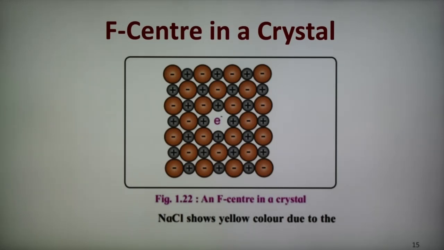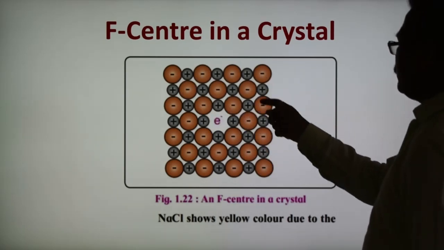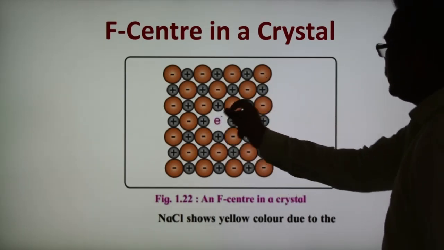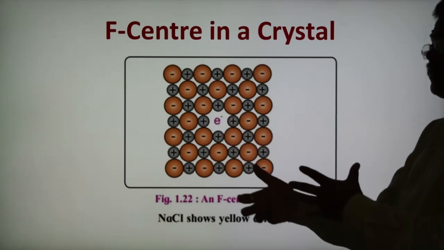Excess sodium in NaCl makes the crystal yellow. Excess potassium in KCl makes it violet. Excess lithium in LiCl makes it pink. The greater the number of F centers, the greater the intensity of the color. Solids containing F centers are paramagnetic because the electrons occupying the holes are unpaired. In this figure, this is the site which is occupied by the electrons. This is an element of the lattice site, and here an electron is occupying one of the vacancies. As the number of F centers increases, the intensity of the color also increases.